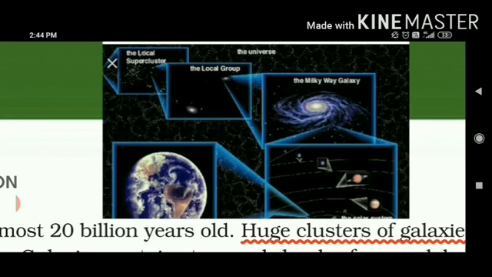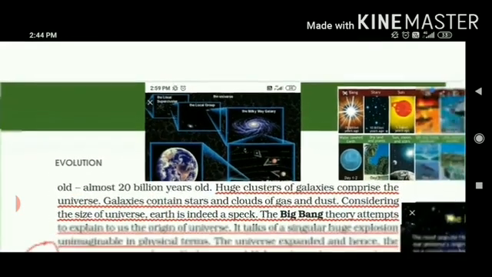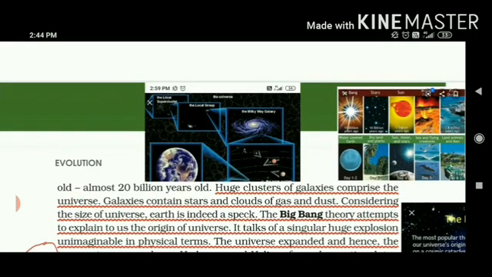That is unimaginable, and it is a huge cluster of galaxies that comprise the universe. We only know about own solar system, that there are 8 planets around us, but we do not know how many galaxies can be comprised in a universe. Galaxies contain stars, clouds of gas and dust.